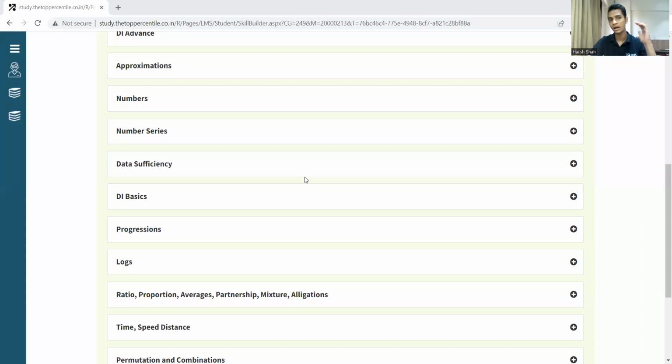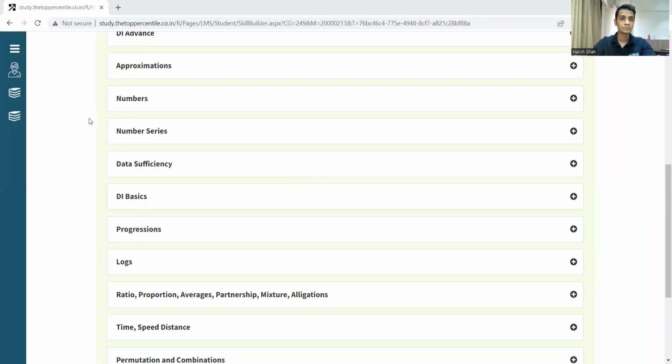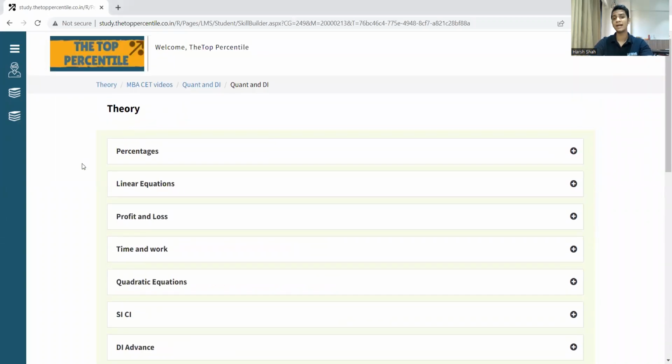So I'll again share my screen. I'll tell you which are the most relevant topics. Okay, these you must not skip at all. I'll divide them into priority 1, priority 2, and priority 3 topics. So over here again, percentage is very, very important. Without it, CET will not be possible. You have to do percentage.